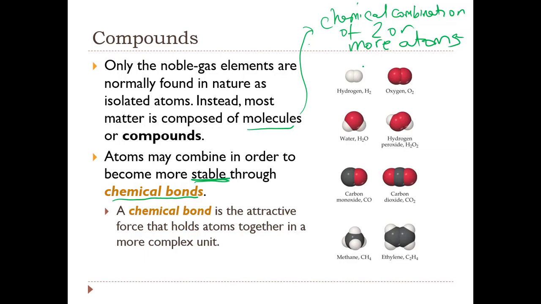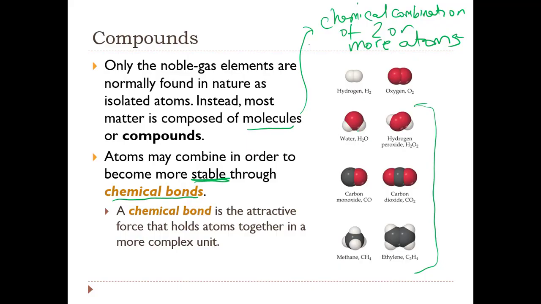So only the ones that have two or more different elements are compounds. So these are molecules, but these are molecules of elements. The rest are molecules of compounds because they contain two or more different elements, so represented by the different colors.